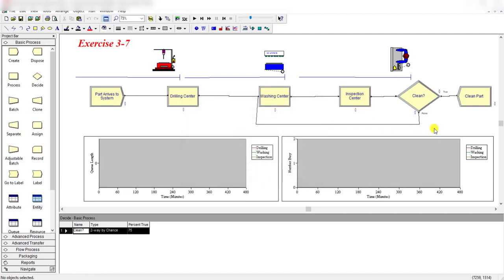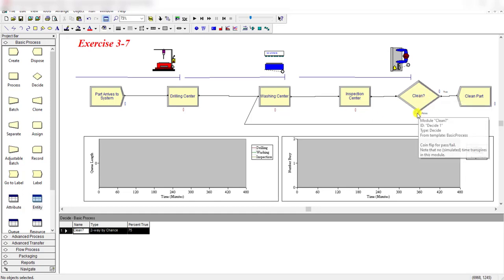The only thing you need to change in this model is you remove the dirty part dispose module and simply move this action to this station like this. You can click this button and then add it here.